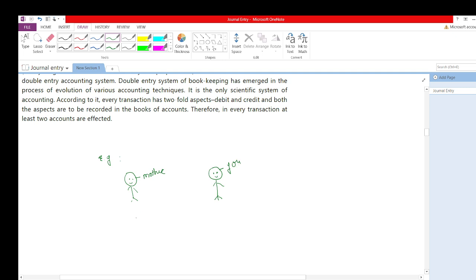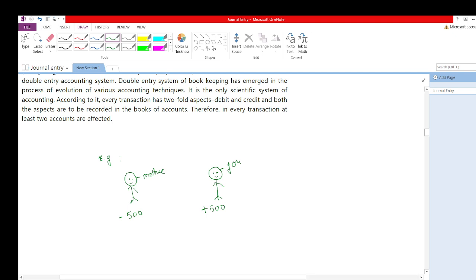Now what happened? Your mother gave you 500 rupees. So 500 has been given by your mother, that is minus from your mother's money. Where will it be plus? It will be plus in your account. If your mother's cash balance is decreasing by 500, your cash balance will be increasing by 500. That is what I would say: every debit has an equal and opposite credit. If anything is debited from my account, definitely it will be credited in somebody's account.